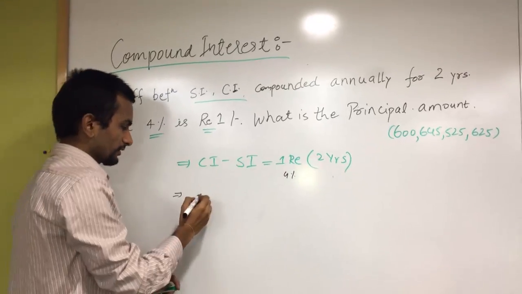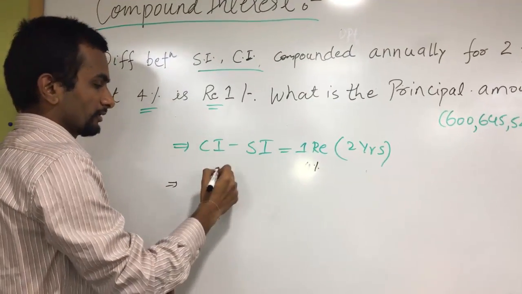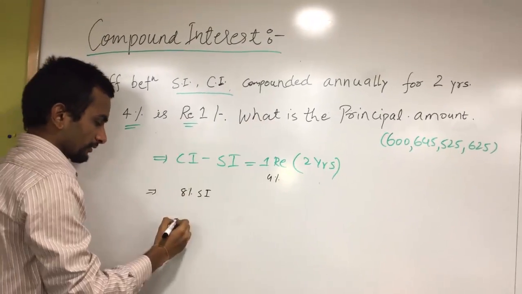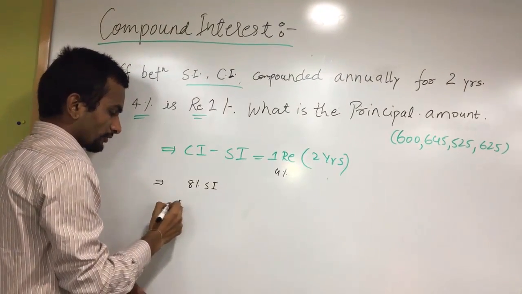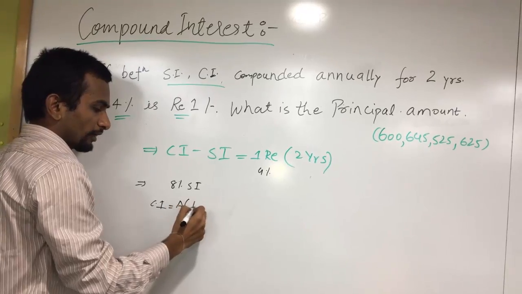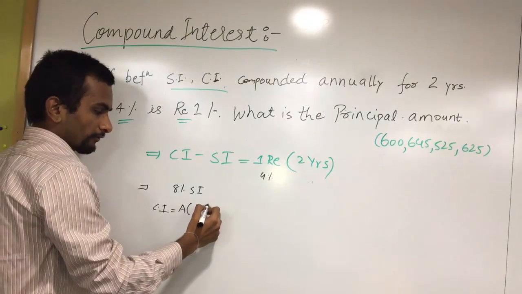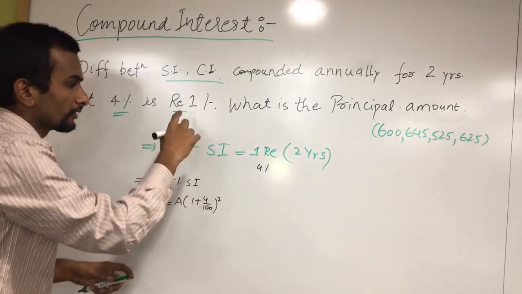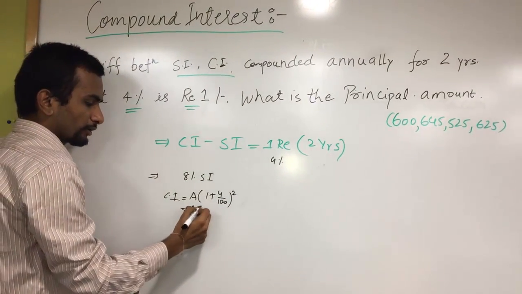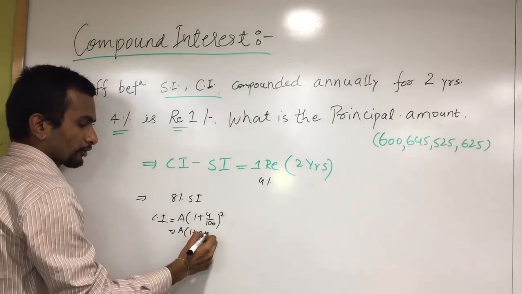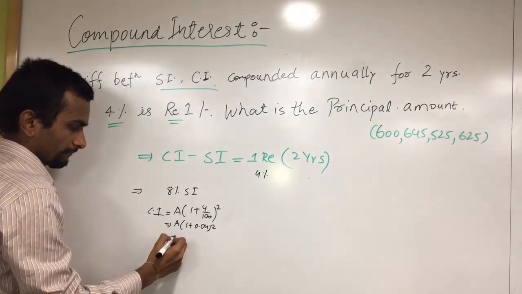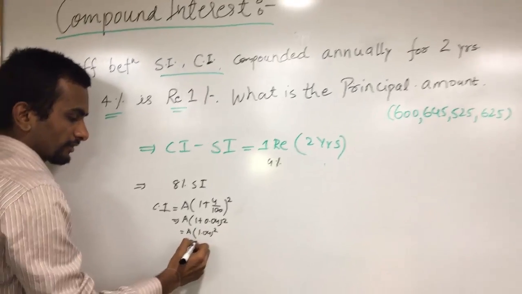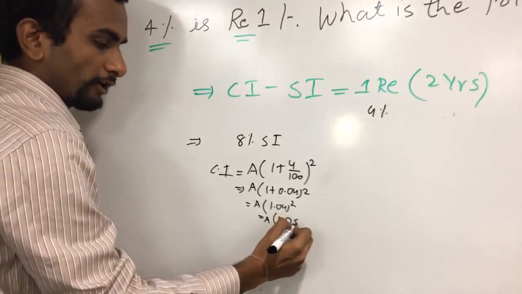4% for 2 years is 8% for SI. But what is 4% for CI? Here the interest is equal to amount into 1 plus rate of interest 4 by 100, to the power of the number of years, 2, for this compound interest. So amount into 1 plus 0.04 whole square. This is A into 1.04 whole square, that is A into 1.0816.